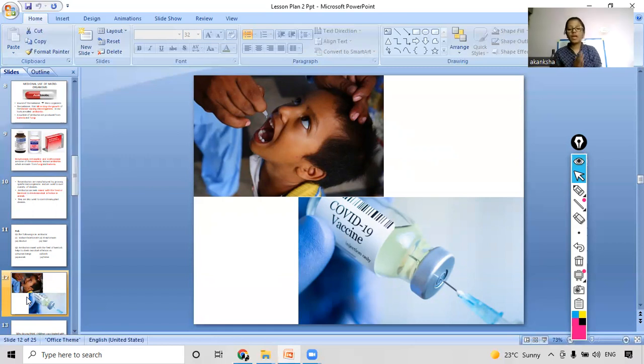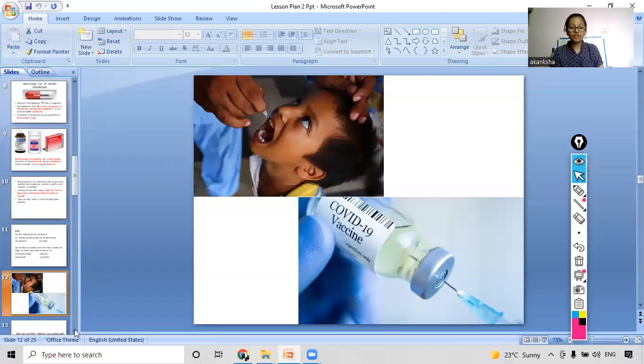Okay. And how many of you got vaccinated for COVID vaccine? You also have to say yes if you got vaccinated. Yes or no? Yes, very good. Okay, yes. And did your parents also get vaccinated or not? If yes, then you have to type yes in the chat box. Okay. Yes, I can see most of you responded in a yes. That means it is good news.